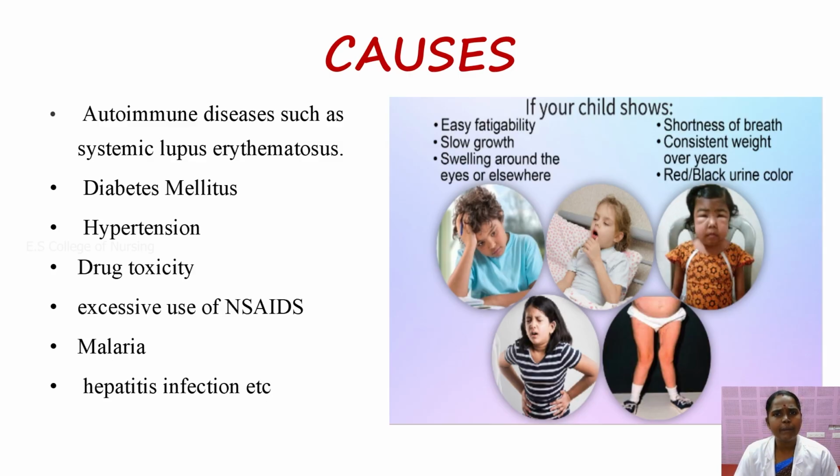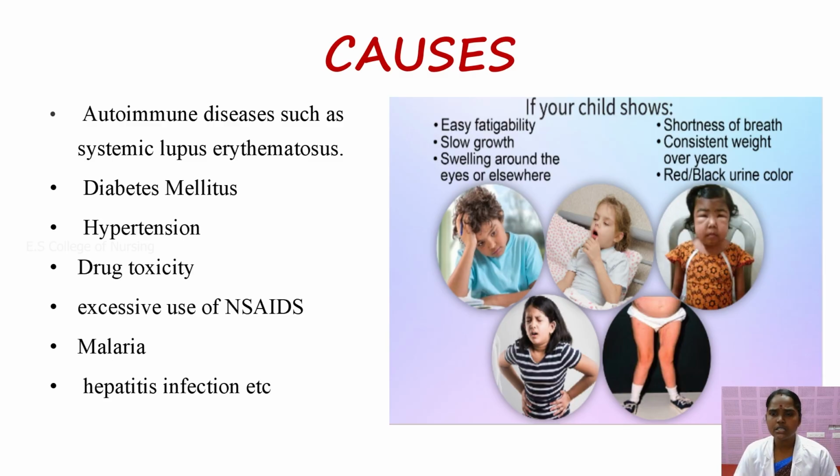The baby may develop it from early diabetes mellitus, hypertension, drug toxicity, excessive use of NSAID drugs, and malaria or hepatitis infection, which may lead to nephrotic syndrome. If your child shows easy fatigability, slow growth, swelling around the eyes or elsewhere in the body, shortness of breath, weight gain, and red or black urine color, it may be caused by nephrotic syndrome.